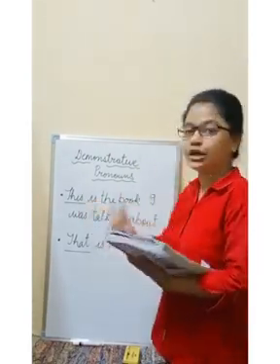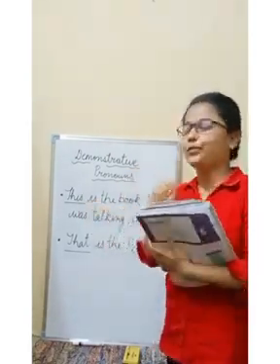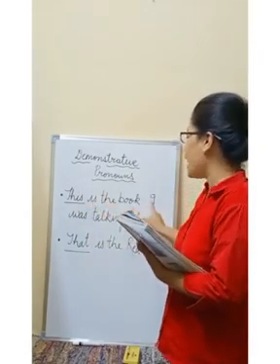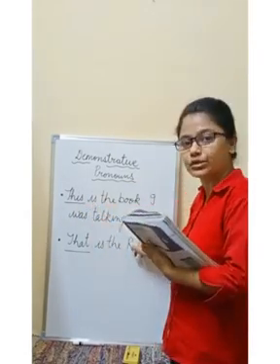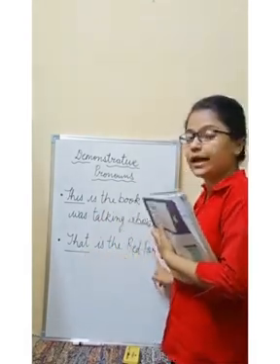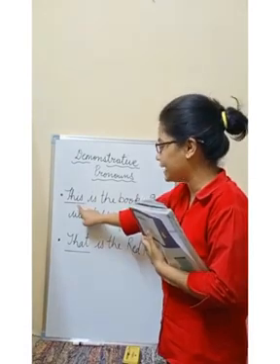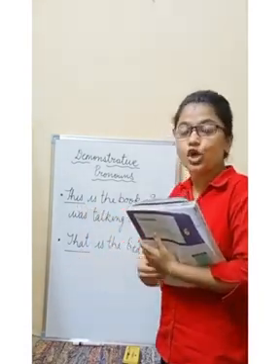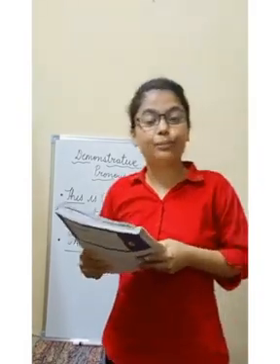I have given two examples here for your better understanding. Number one is, this is the book I was talking about. And the next one is, that is the Red Fort. Here I have underlined this and that, right? So here this and that both are demonstrative pronouns.